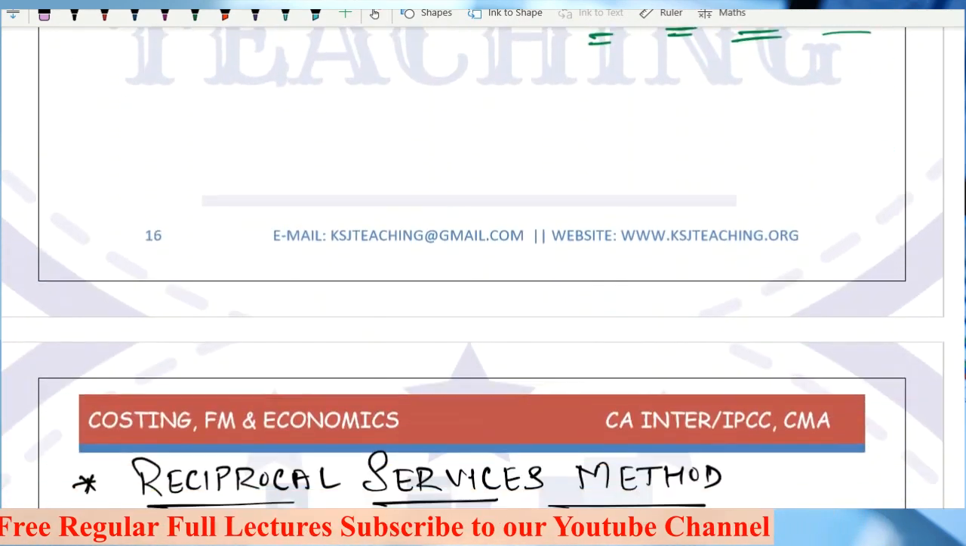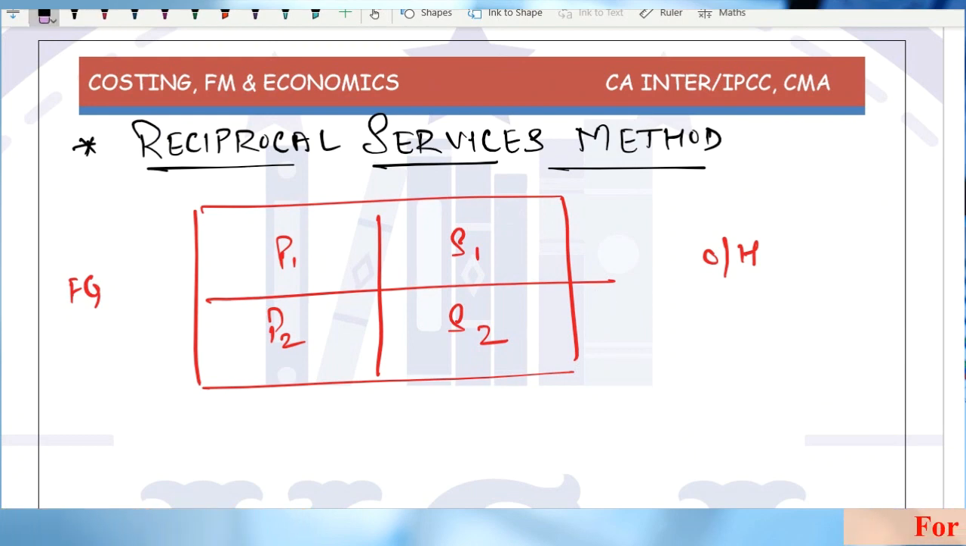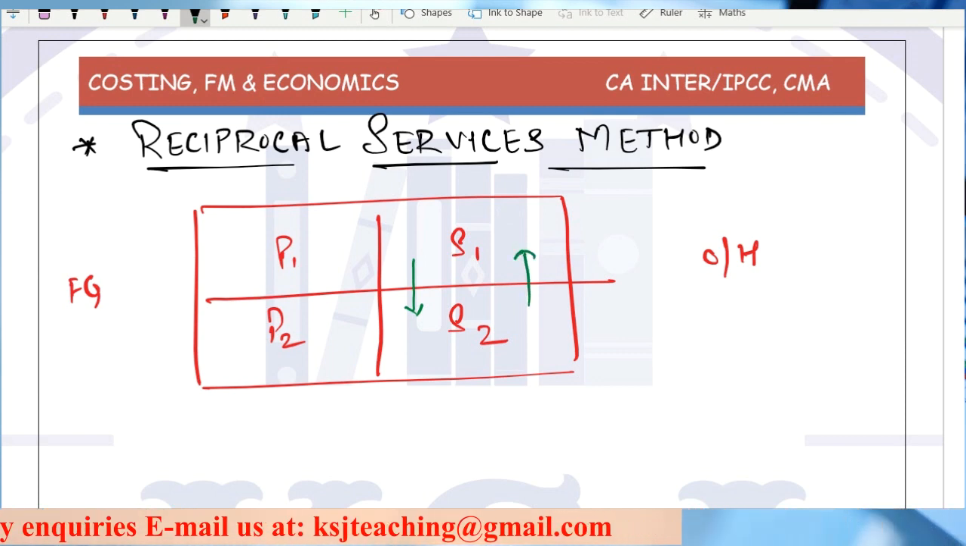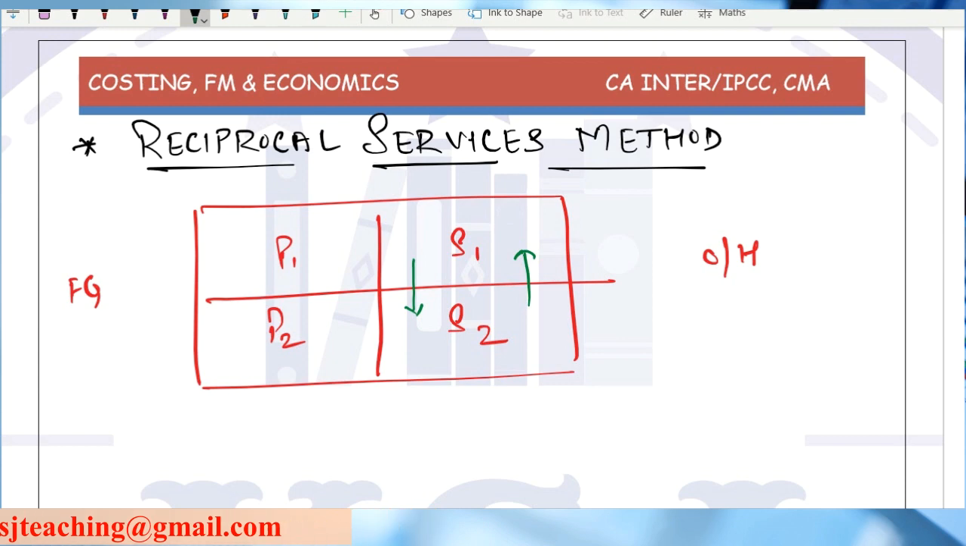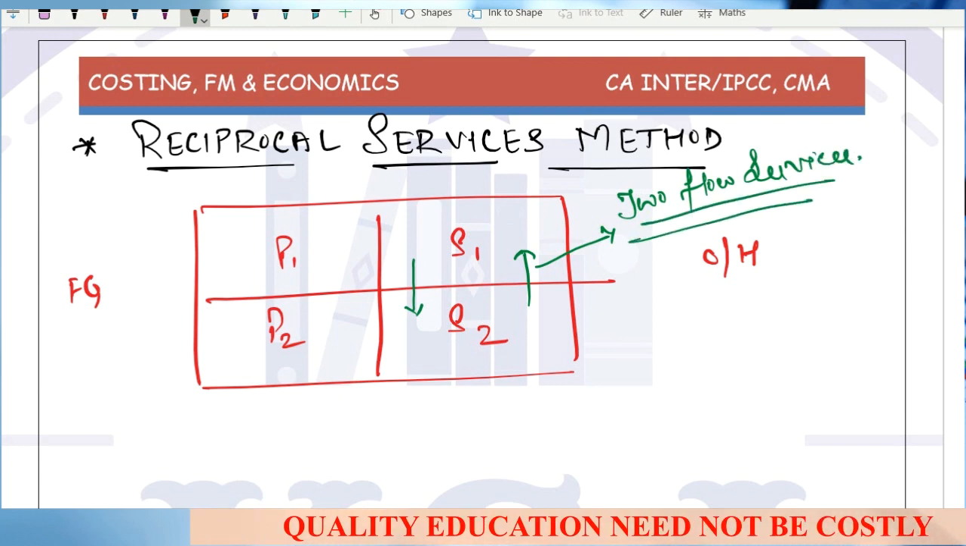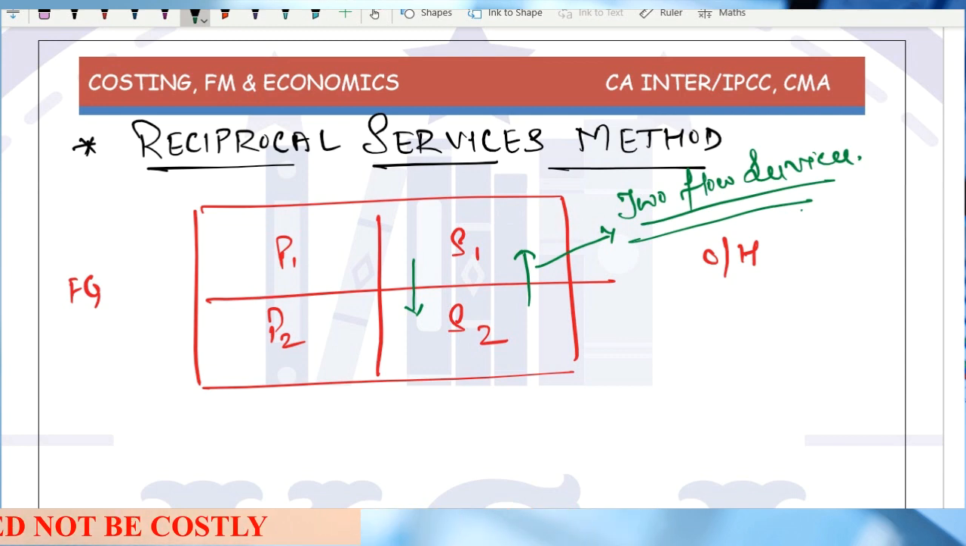Okay. In the reciprocal services method, what is happening is, S1 is providing services to S2 and in return also taking substantial services from S2. So there is a two-way flow of services from S1 to S2 and from S2 to S1. So we have to consider both the things, that is from S1 to S2 and then from S2 to S1. So how to deal with this thing?